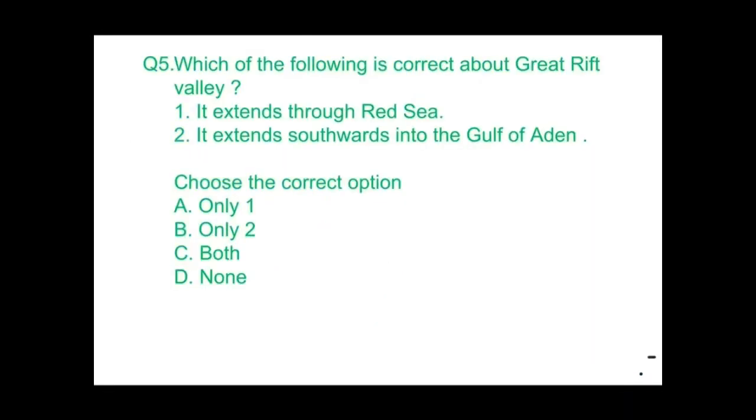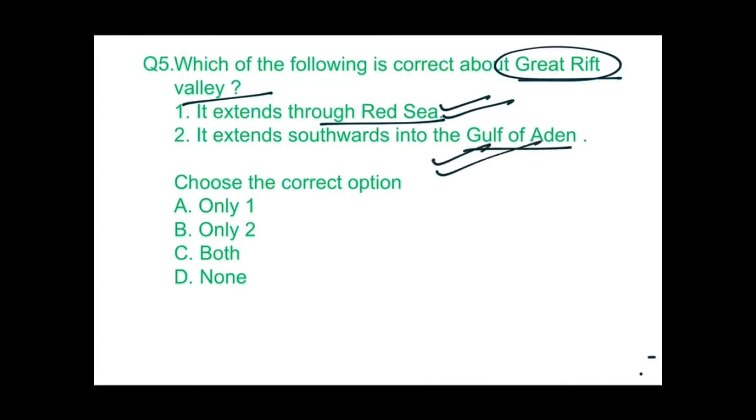Question number 5. Which of the following is correct about Great Rift Valley? Again the question about this. It extends through Red Sea. Yeah, it is right. It extends southwards into the Gulf of Aden. Yeah, it is also right. So the correct option would be C. C would be the correct option, both.